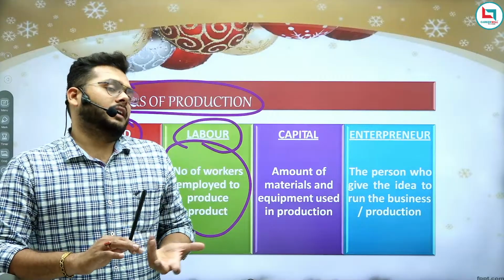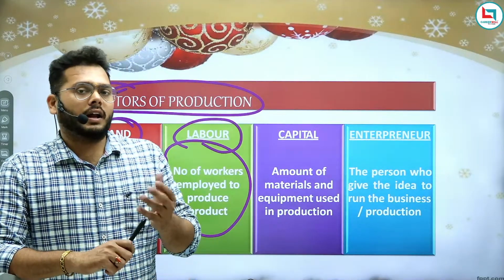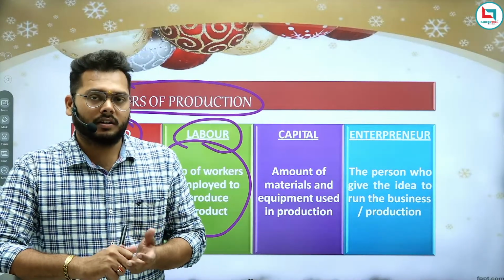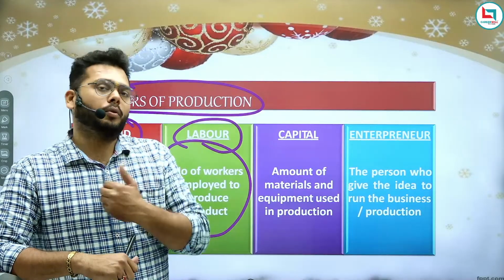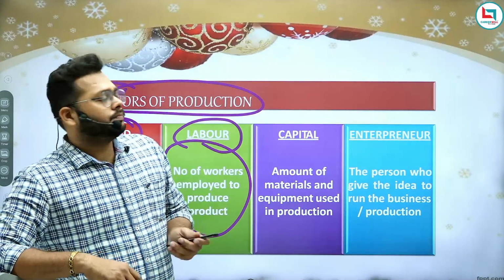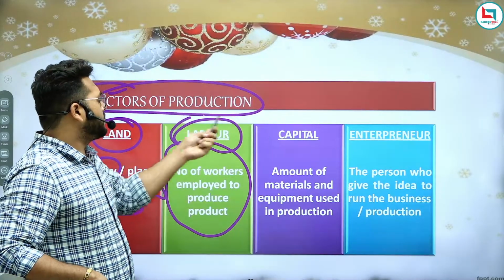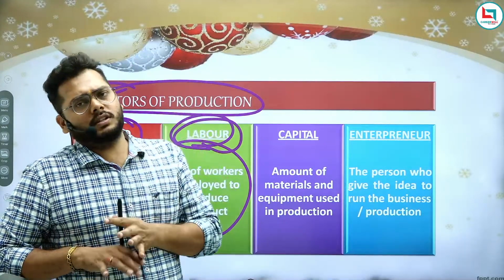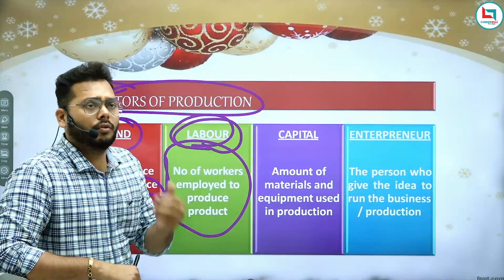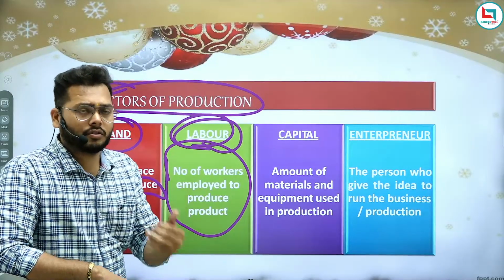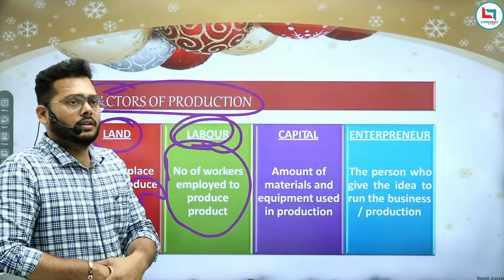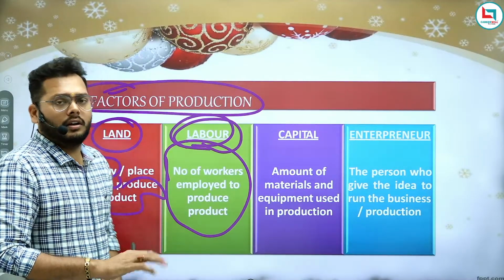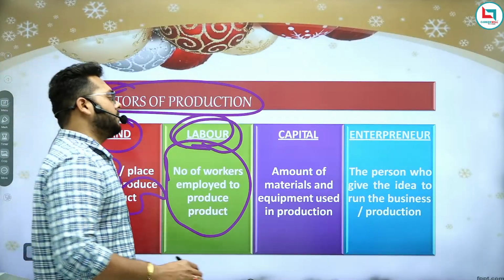Whether we are studying consumer behavior or producer behavior, we need to understand both things, right? So labor means the number of employees you are applying for the production of goods and services. If you are applying 4 units of labor, or 5 units of labor, these are all the labor. Now the next one is capital.